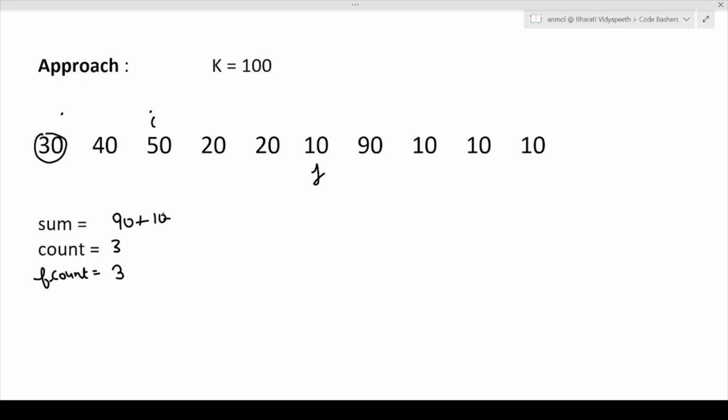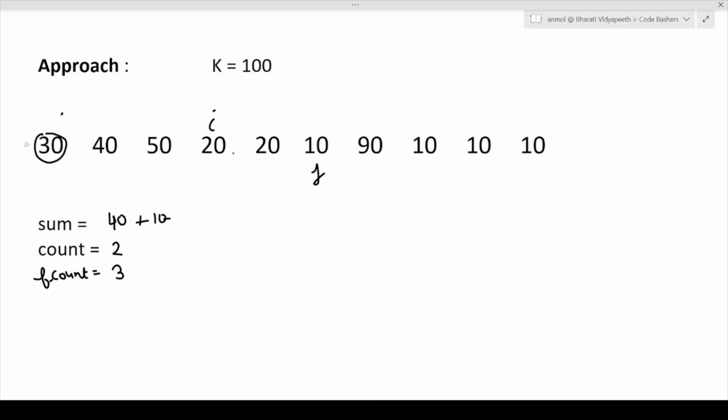So when it is not a valid move for us, what do we do? We will squeeze this sliding window and subtract the ith value from the sum value. The sum value was 90, and 90 minus 50 is 40 here. We will do our I plus plus. The I value will move here. And now our count value will decrease because we have done I plus plus. It will become 2 here.